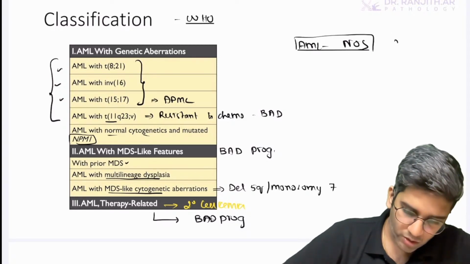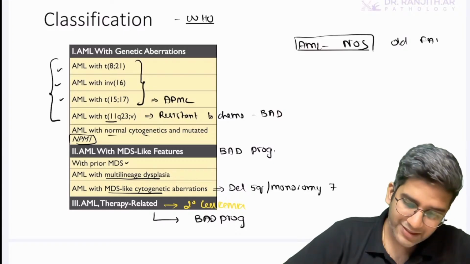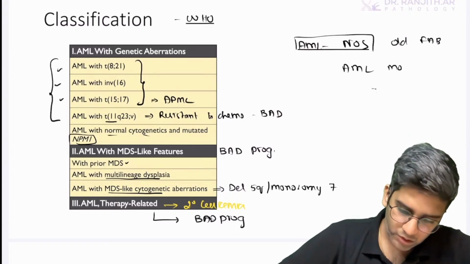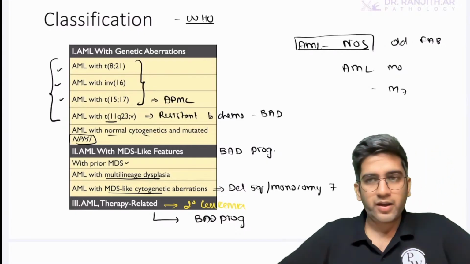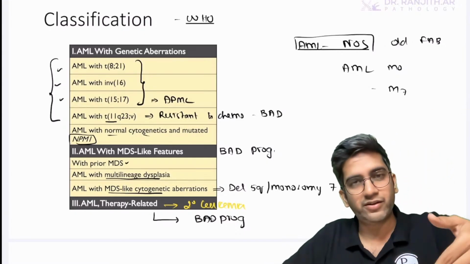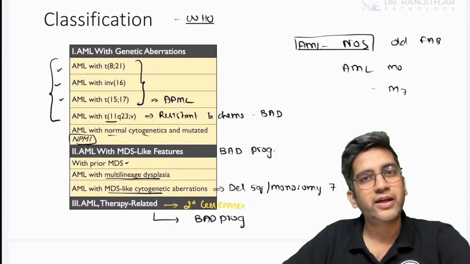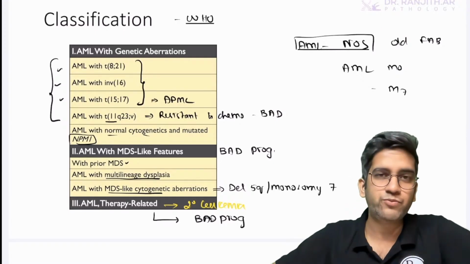This is your old FAB classification. We're still stuck with AML. Here we have AML M0 to AML M7. If it's a long answer, write everything: M0, M1, M2, write everything. So for a short answer, just mention that AML M0 to M7 is present.